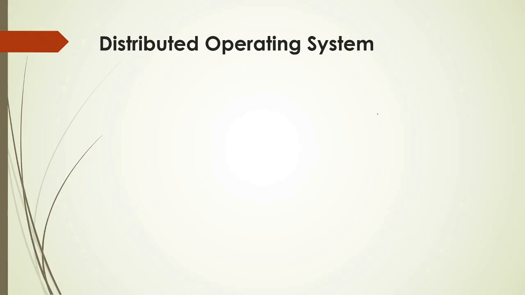So a distributed operating system is actually a collection of computers or nodes which are interconnected with each other. These computers can be interconnected through a communication network or through wireless networks. Because of this they are capable of communicating and cooperating with each other. They can exchange messages with each other over the LAN, that is local area network, or wide area network. Each computer has its own memory in its own network, and they are different in size and architecture.